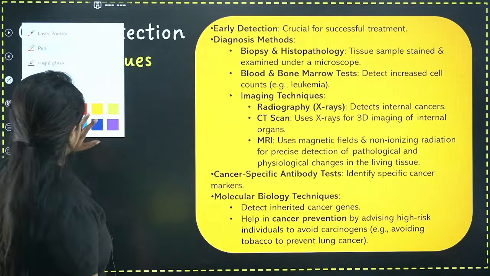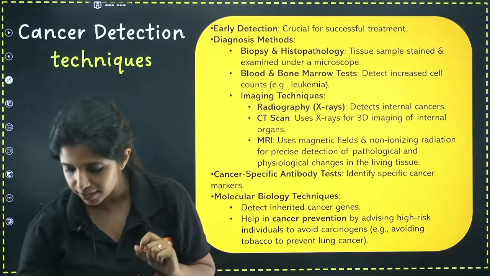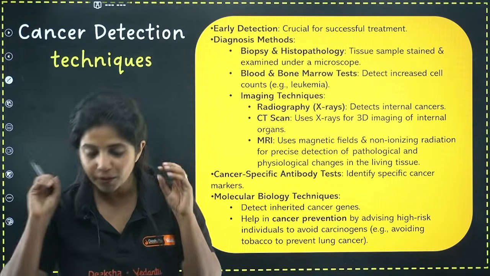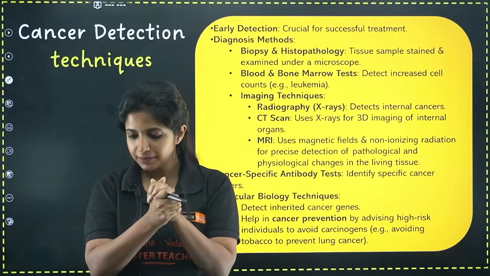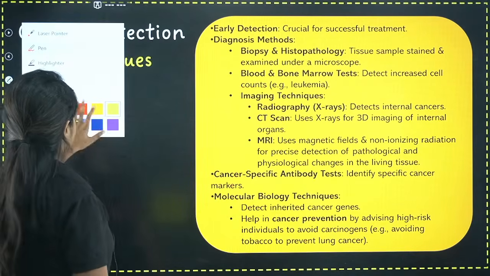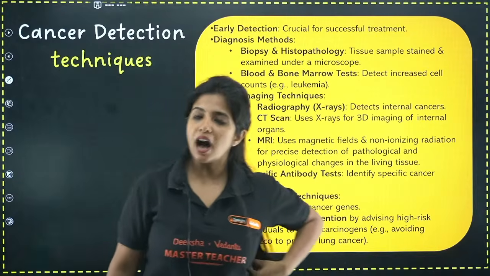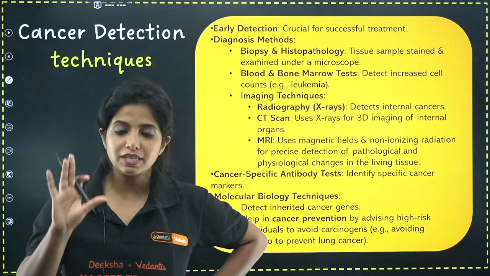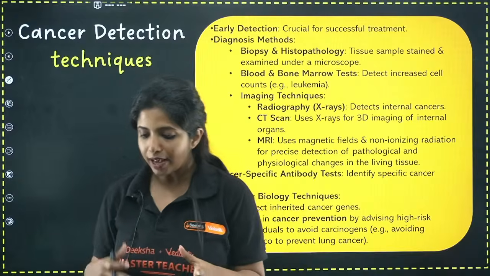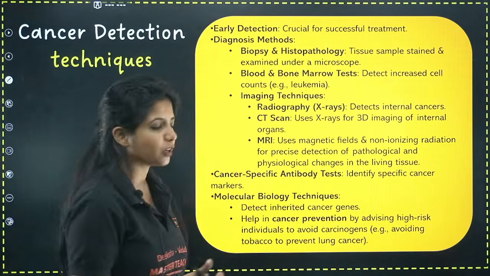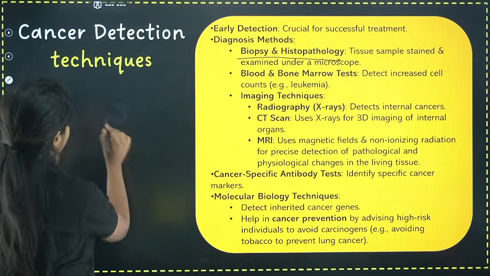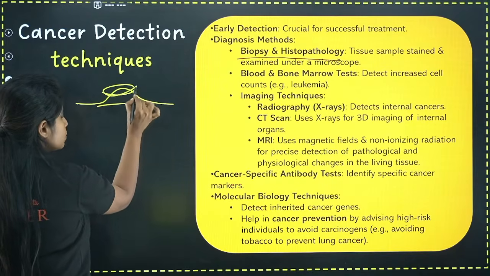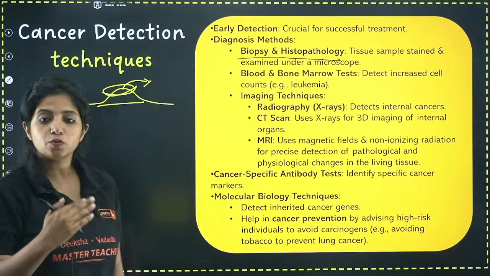And now we have the next thing, that is cancer detection techniques. I hope children you are understanding things. If there are any doubts popping up in your small little head, please let me know. All the detection techniques given over here are for finding the cancer of internal organs. Let's go ahead with the first technique, the basic one. You might have heard that anyone who has cancer has undergone a biopsy test. What is biopsy? Suppose there is a small growth in the body. Some part of this growth, some tissue, is taken, being cut, and that is known as biopsy.